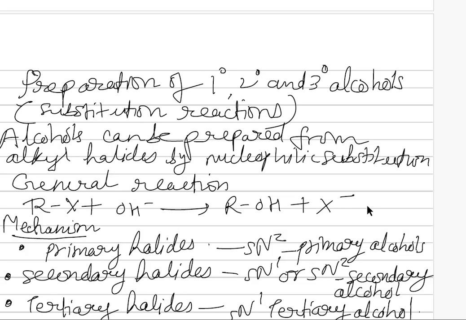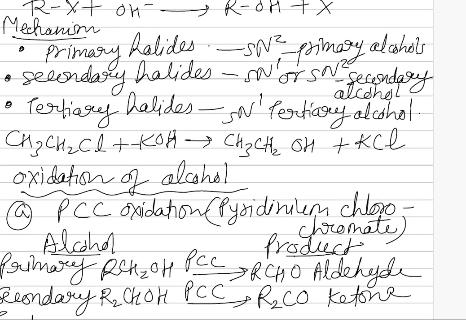minus is the halide. Now, this mechanism depends on the type of the halide that we are taking as the reactant. If we are using a primary halide, then it follows the SN2 mechanism to form the primary alcohols. If secondary halides are taken, then the mechanism may be SN1 or SN2, and the product is a secondary alcohol. For tertiary halides, the mechanism is SN1 type, and the formation of a tertiary alcohol takes place.